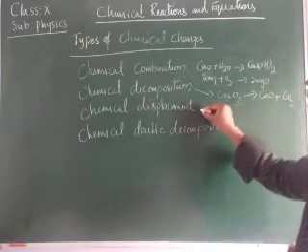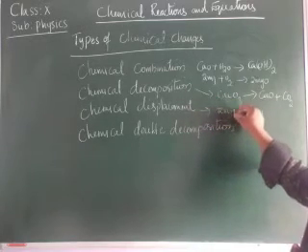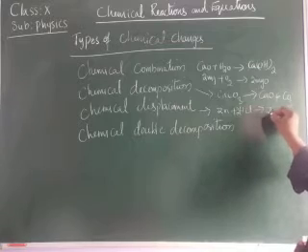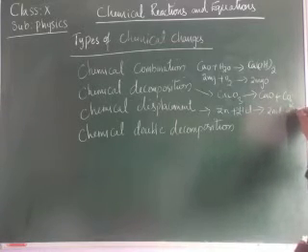In the displacement reaction, we have seen that zinc plus 2HCl gives rise to ZnCl2 plus H2.